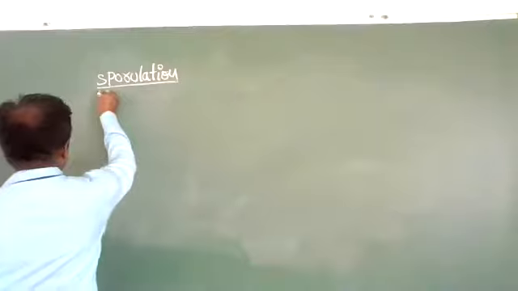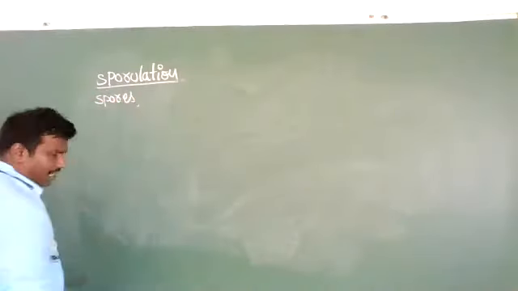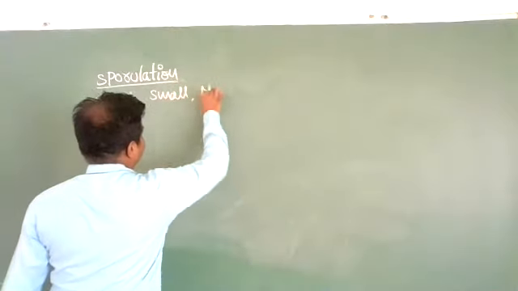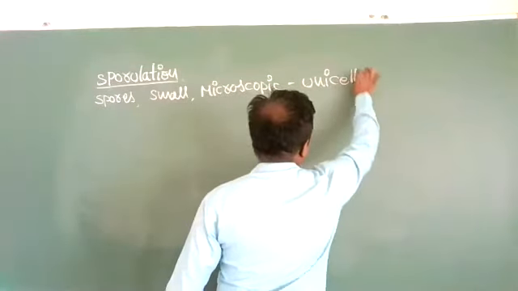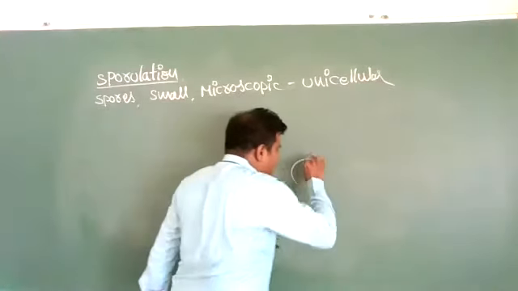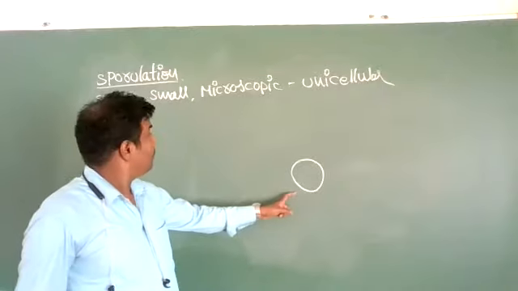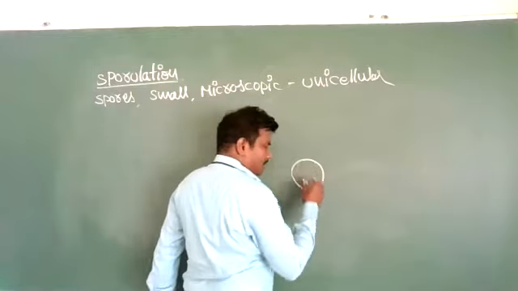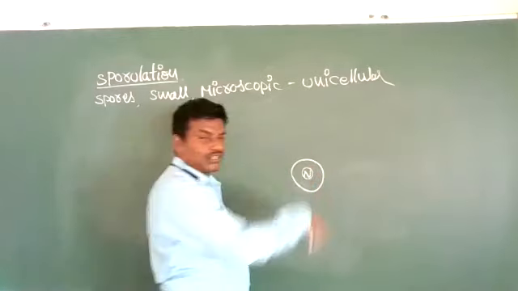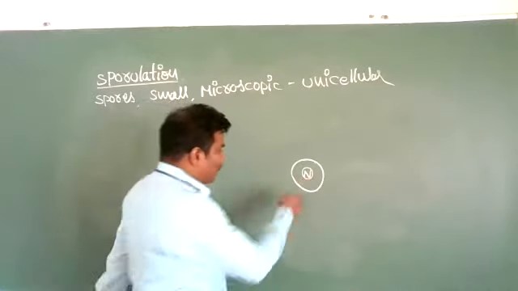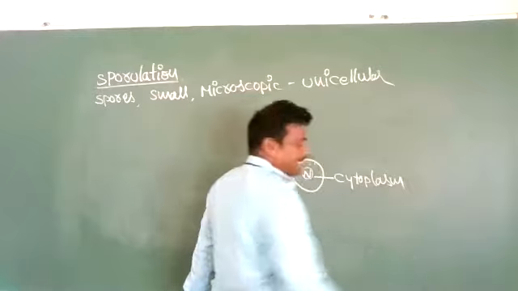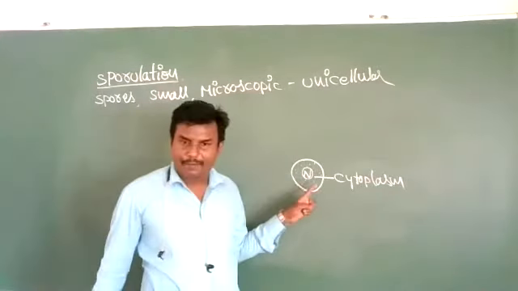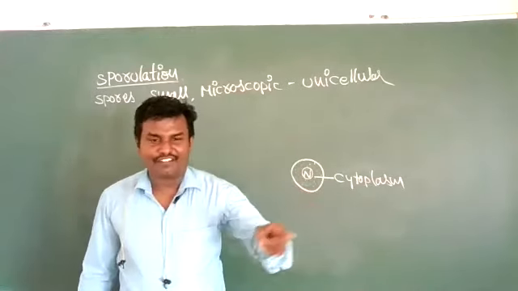Spores are small, microscopic, unicellular structures that contain a nucleus, which is surrounded by cytoplasm, and are capable of germinating in favorable conditions.